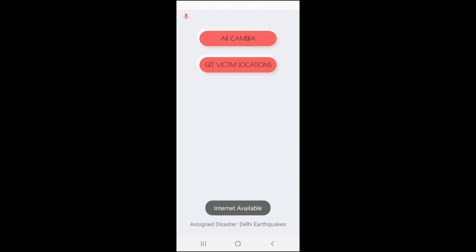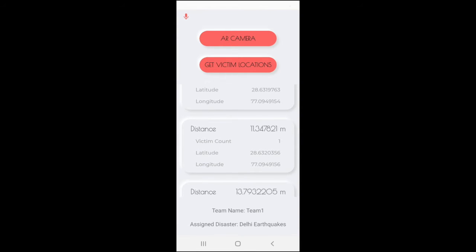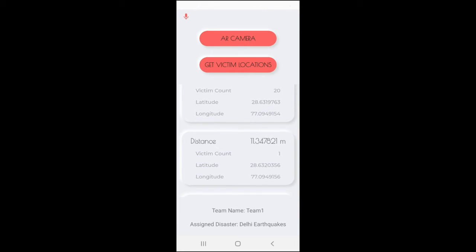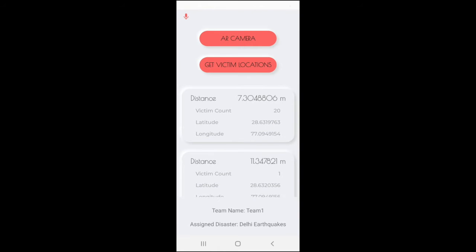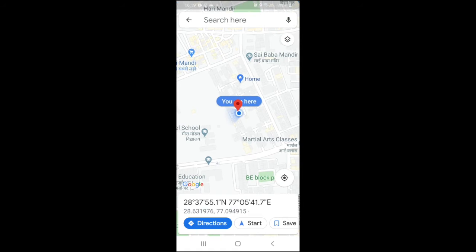Get victim location displays all the victims which are currently stuck in Delhi earthquakes along with the distance from the current location of the rescue team, their victim count, and latitude and longitude of the victim. These are sorted based on the distance from my current location. Now rescue team can choose any one of the cards which will be directed to the Google Maps so as to assist rescue team in navigation to those particular victims.